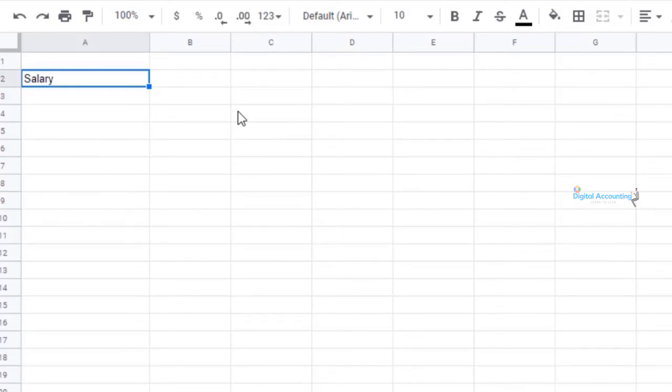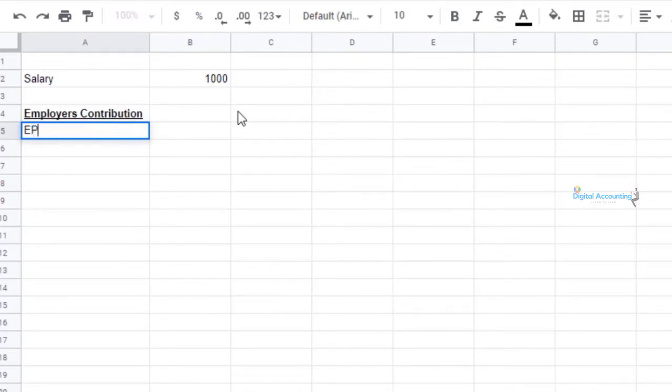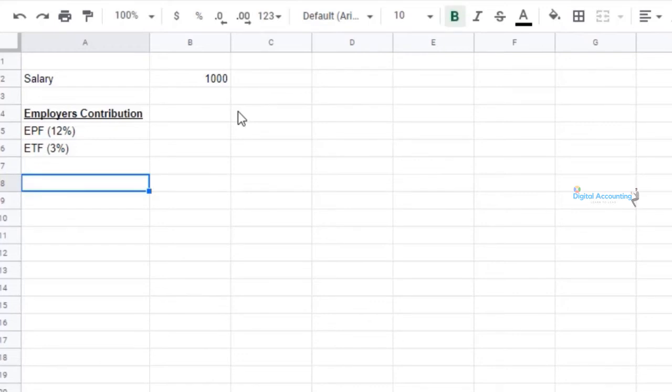So normally we will have a salary. Just assume the salary amount is 1000. Employer's contributions: for the EPF, Employees Provident Fund, the employer should contribute 12%. And for the Employees Trust Fund, ETF, they need to contribute 3%. And employees' contribution: for the EPF, employees also need to contribute 8%.